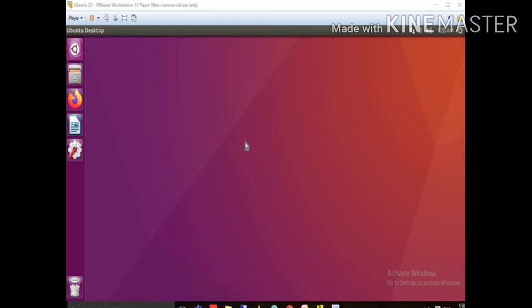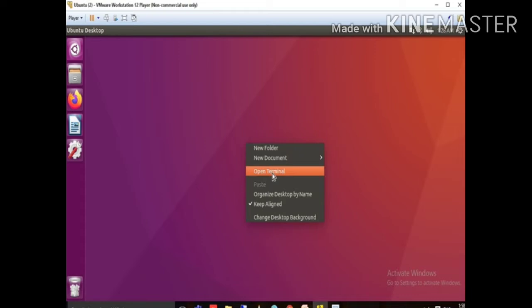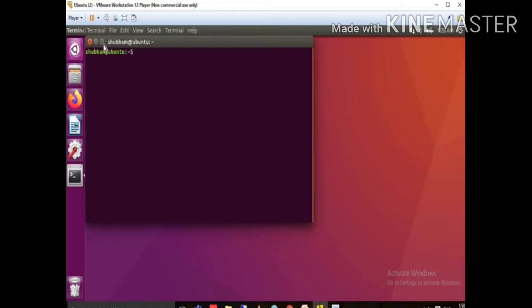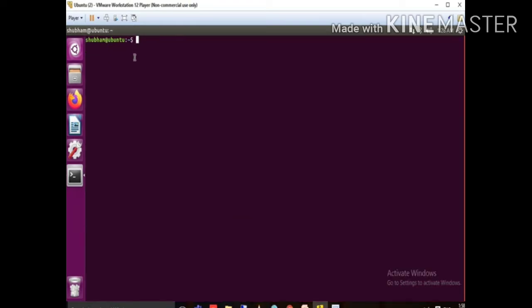So this is a Linux environment. I already explained a command to open a terminal, that is Ctrl+Alt+T. Also, by right clicking your mouse, you get a pop-up, and here you get an option like open terminal. Just click on it and your terminal is here. So I just maximize the terminal. Now, if you want to write code, then we need an editor.